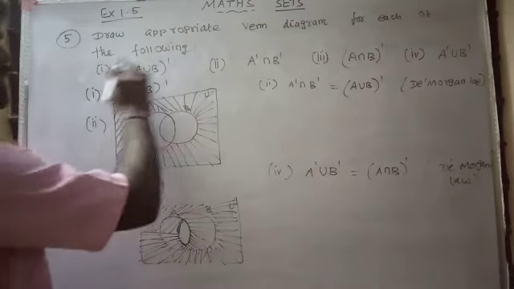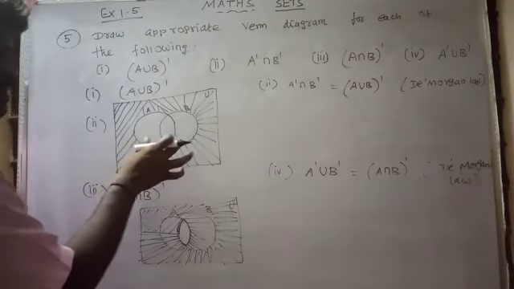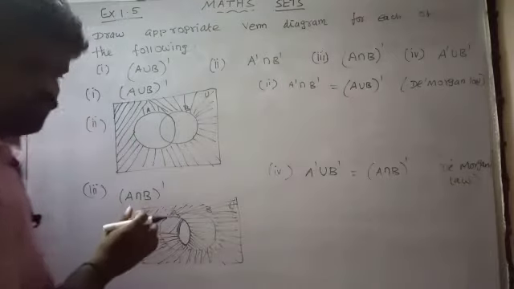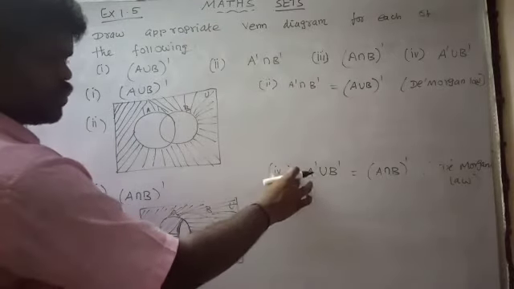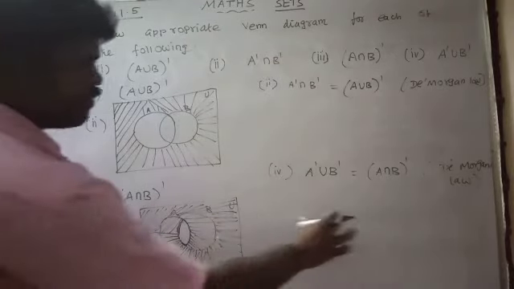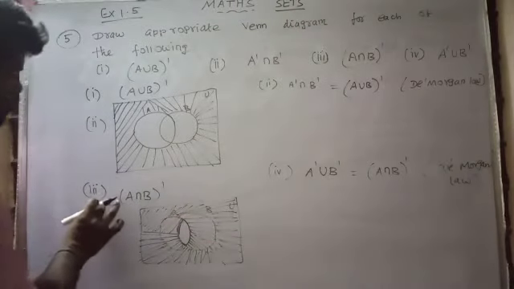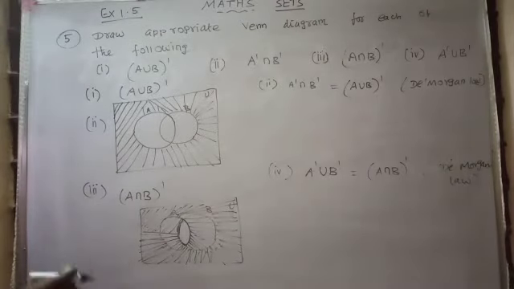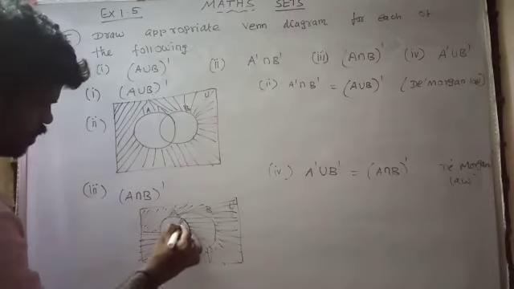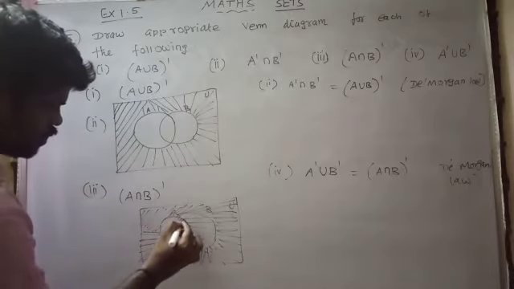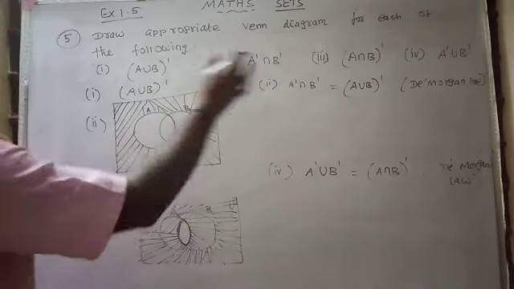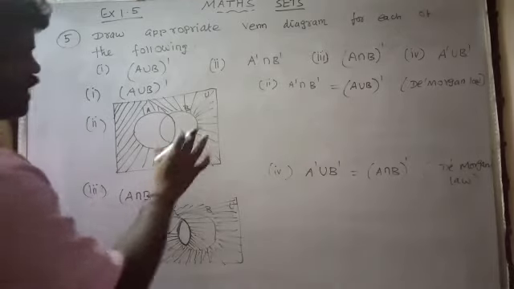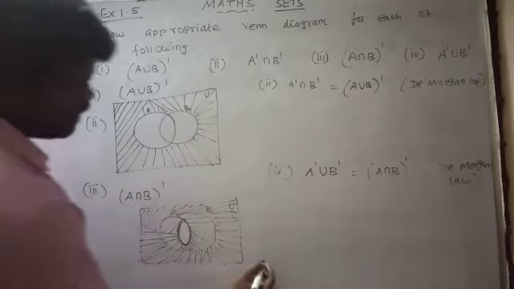So the first and second have the same diagram, and draw each separate diagram. The third and fourth are also the same diagram. Okay, refer the sum.